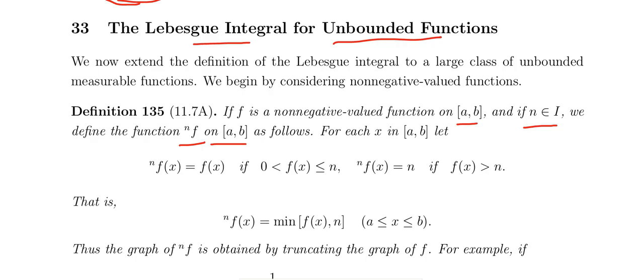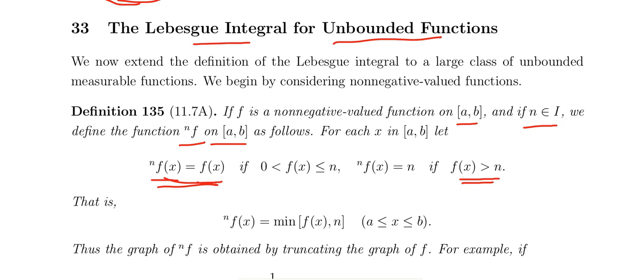How to define it? For each x in a comma b, let nf of x equal f of x if f of x lies between 0 and n. And nf of x equals n if f of x is greater than n.